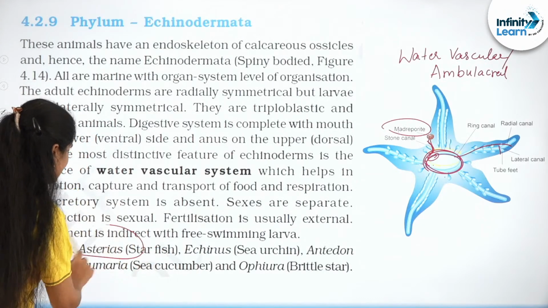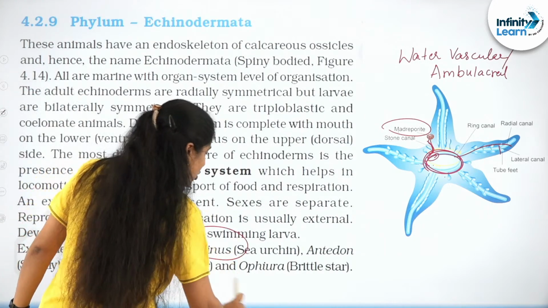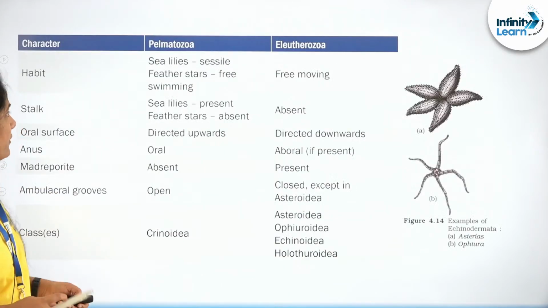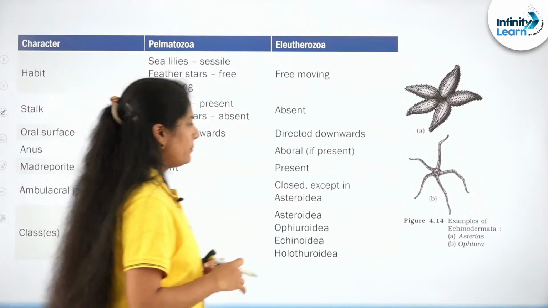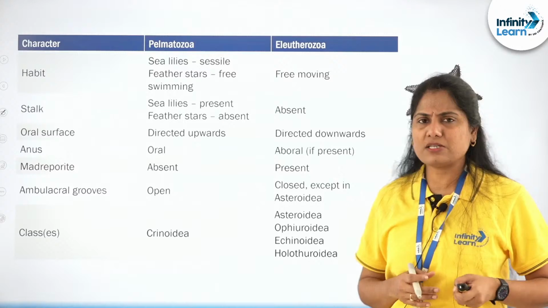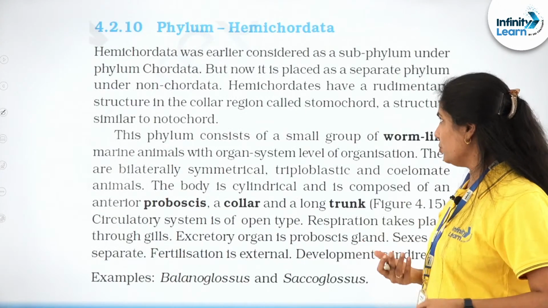So important examples are the most commonly given ones. You will see that Asterias is given as synonymous with sea star. Then we have Echinus, Ophiura, Antedon. These are the important examples we have. So this is one table that helps you further understand the classification. Nowadays not many questions are asked on classification, but just for our knowledge and understanding we need to know this.